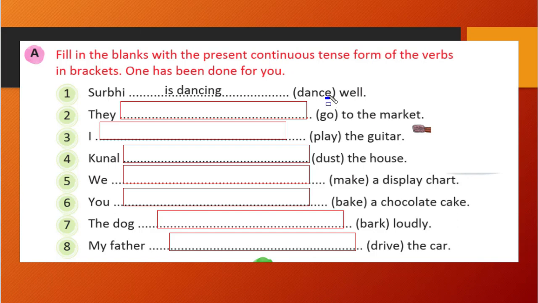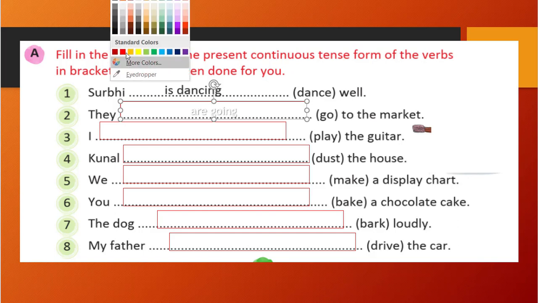E is there, right? So we have removed this e and we have added ing, correct? So it will become dancing. So is dancing. Similarly, they is plural, so we will use are, correct? And go we can write as going. So the correct answer will be are going.